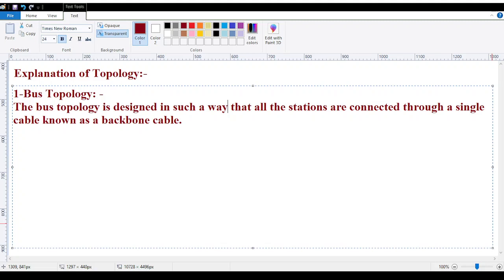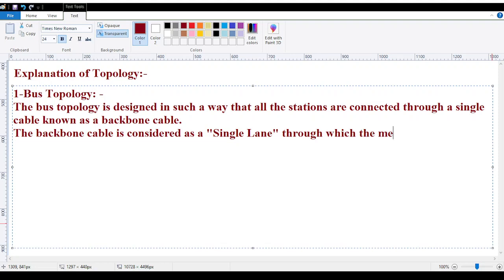Remember this point, guys: the backbone cable is considered as a single lane through which the message is broadcast to all the stations.